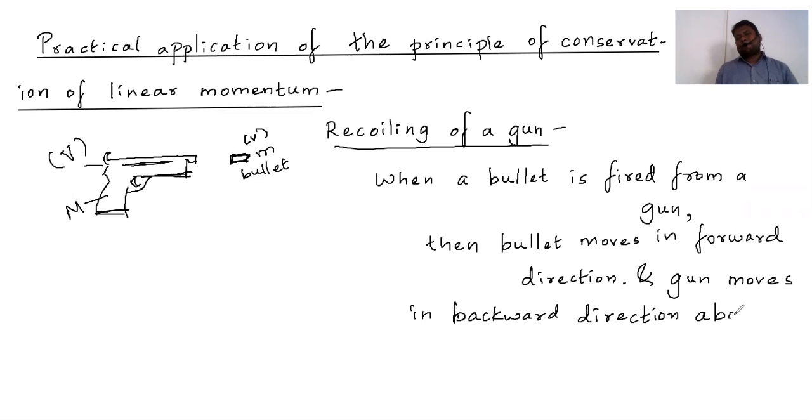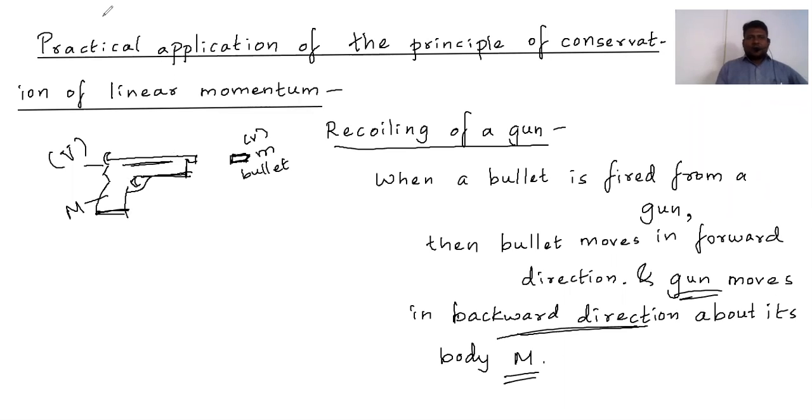The gun takes the backward direction about its own body, meaning with respect to its own body. So if I show the direction of the bullet, it will be like this, and the gun will have the direction like this. So backward moving is called recoiling.